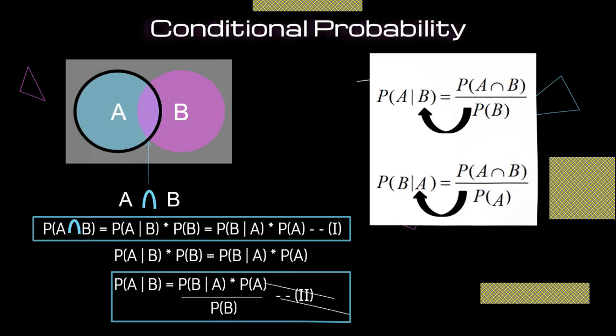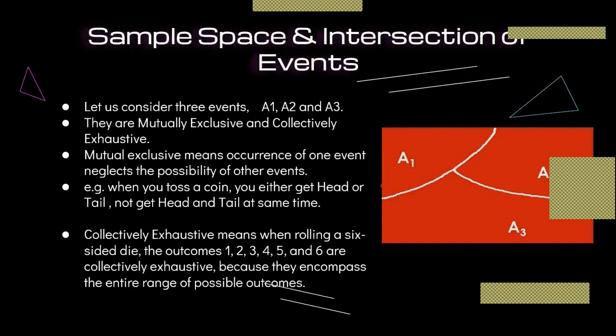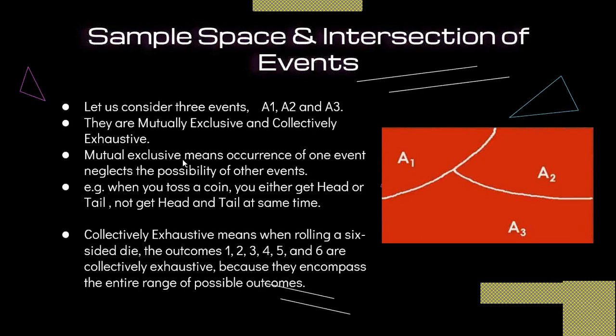To understand this in detail, let us consider 3 events. From this diagram you can see that there are 3 events, A1, A2 and A3, and they are mutually exclusive and collectively exhaustive. So what do we mean by mutually exclusive? Mutually exclusive means the occurrence of an event eliminates the possibility of other events.